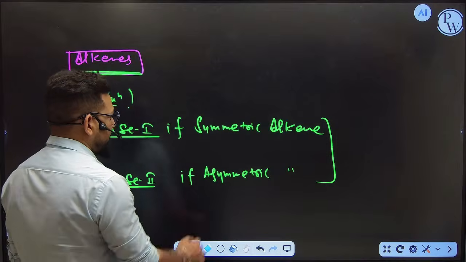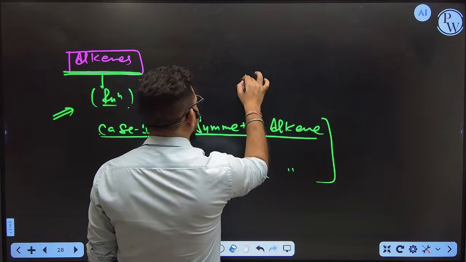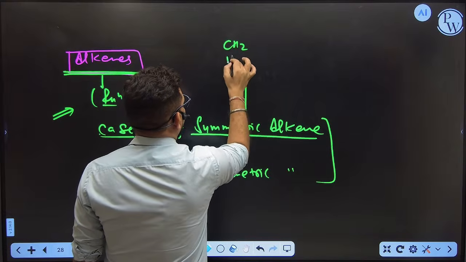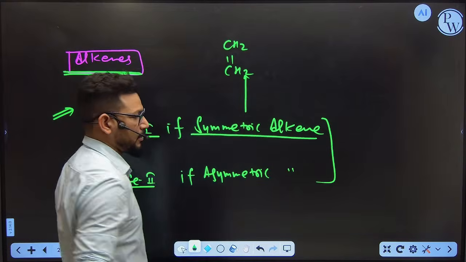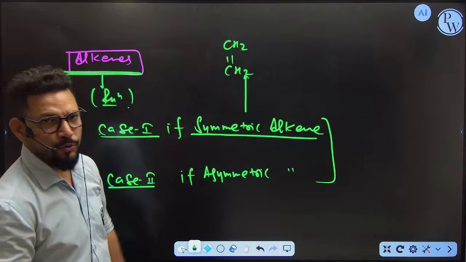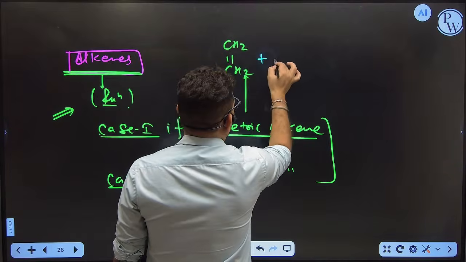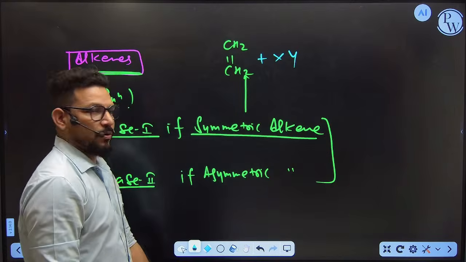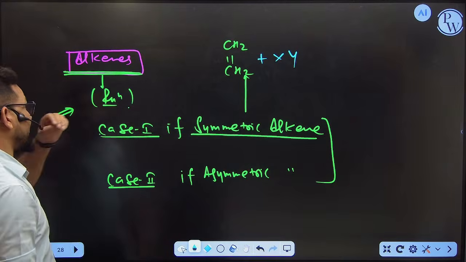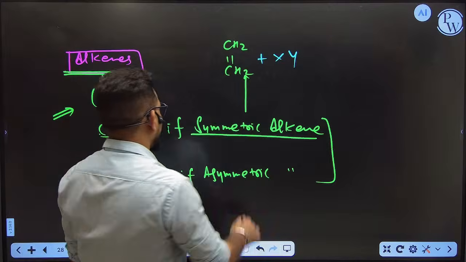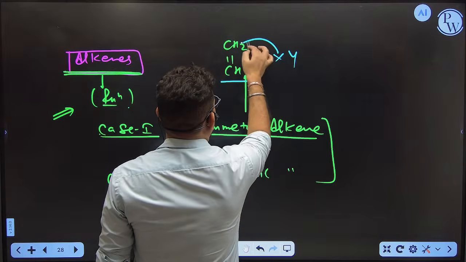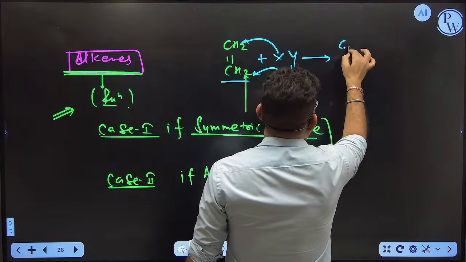So when the alkene is symmetric, what we are going to do? Like see, this is symmetric or asymmetric alkene? Symmetric, sir, because we are able to break the molecule into two equal parts. You have to do only one thing. Suppose you want to react this alkene with any XY compound. If the compound is symmetric, just do one thing, up and down. That's it.